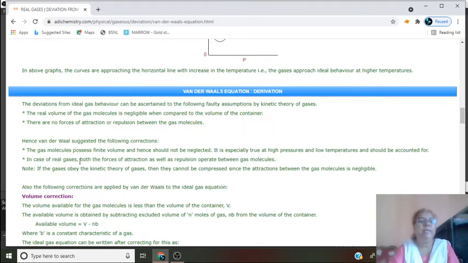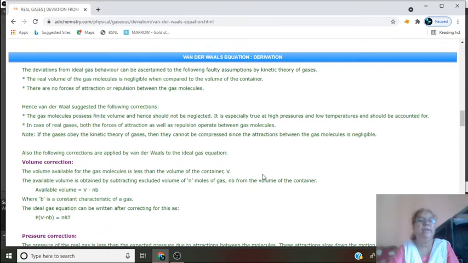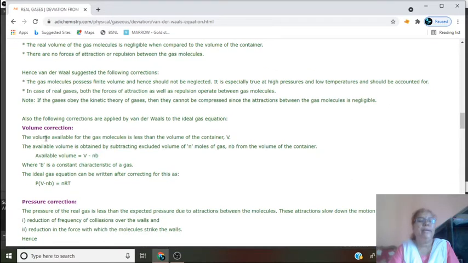counted. In case of real gases, both the forces of attraction as well as repulsion operate between the gas molecules. And it should be noted here, if the gases obeyed the kinetic theory of gases, then they could not be compressed, since the attraction between the gas molecules is negligible. Hence, the first correction here is the volume correction.